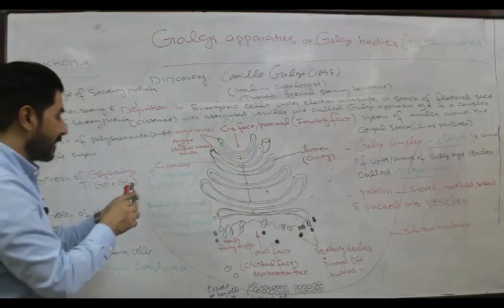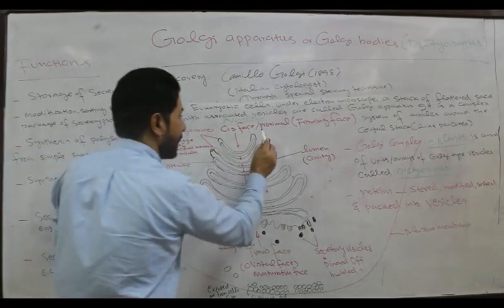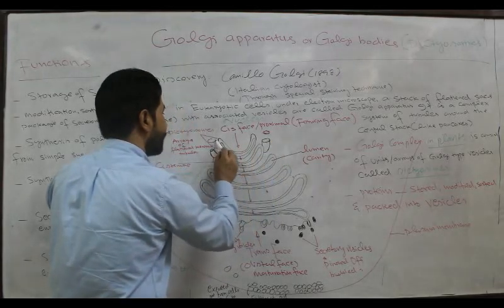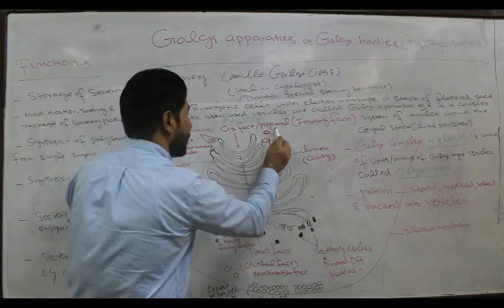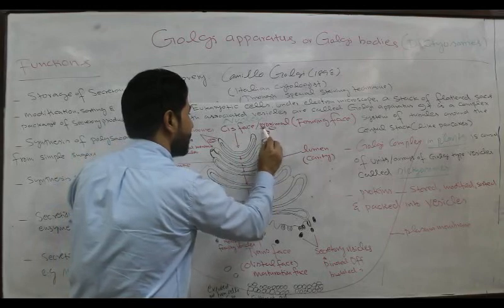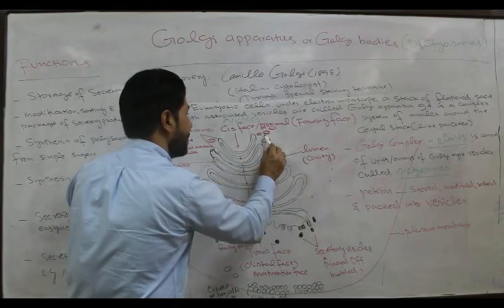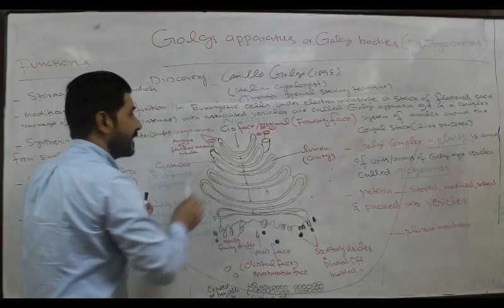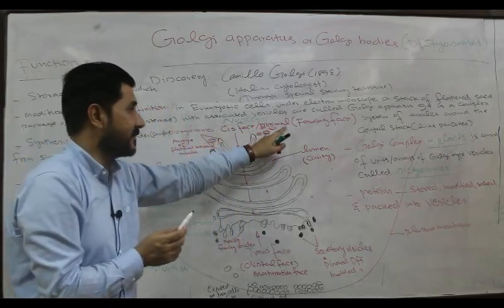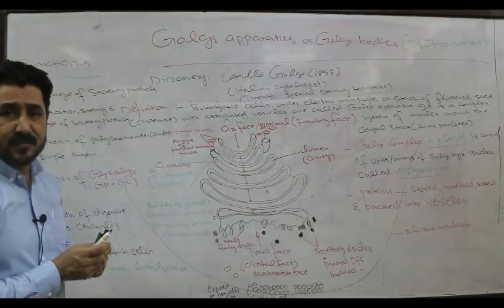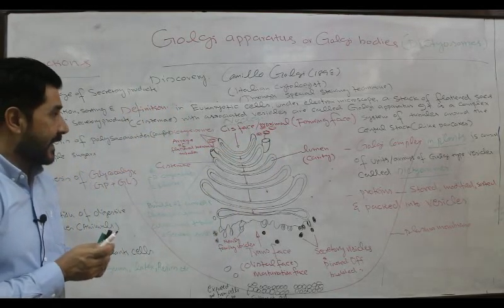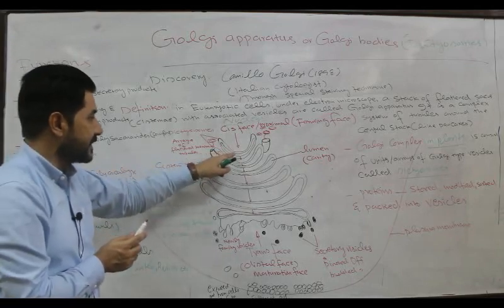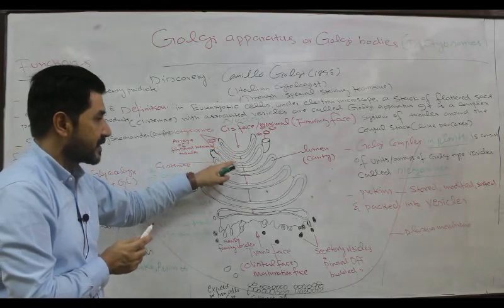For example, these are the secretions coming from the nucleus, and this material will be absorbed by the cis face or forming face of the dictyosomes or Golgi apparatus, and then passed through these dictyosomes.